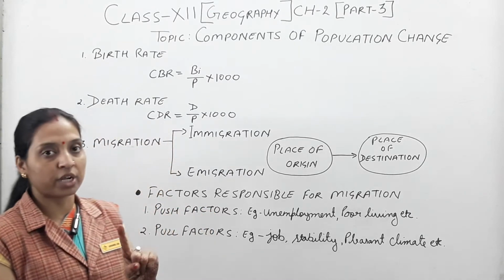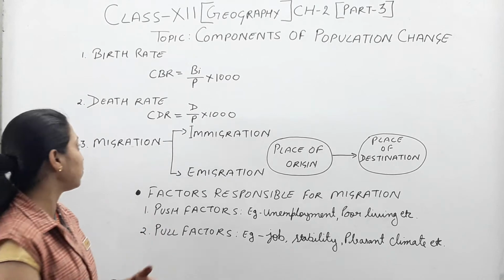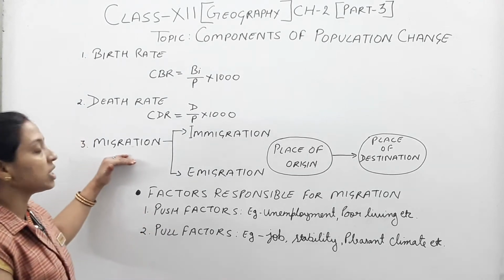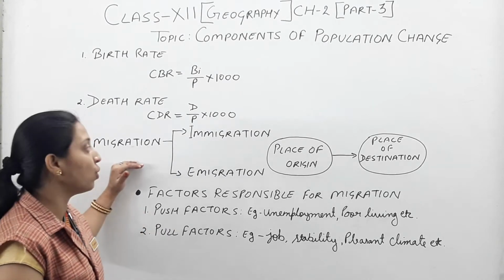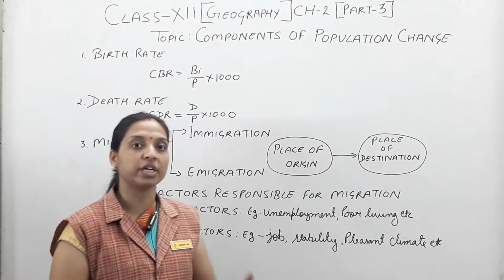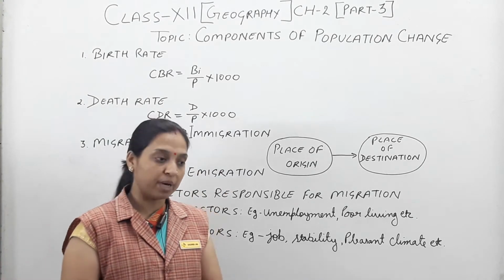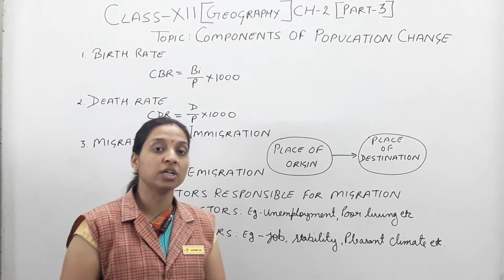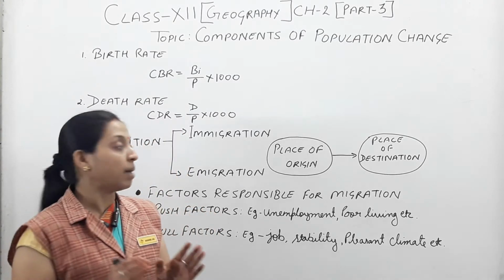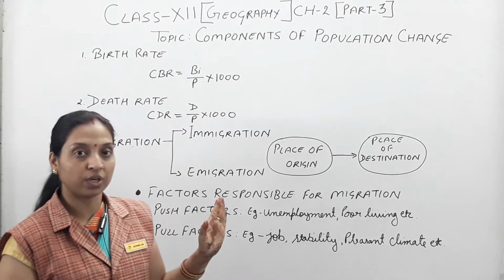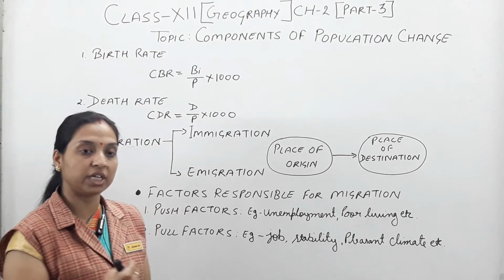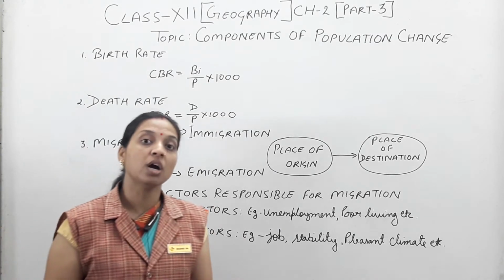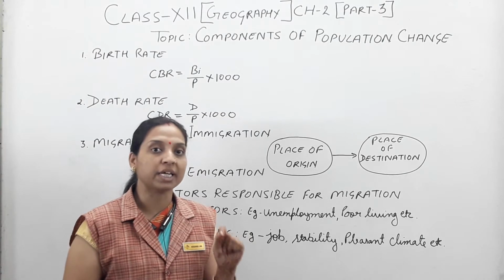Now one more component affects the population change. Which one do we have to discuss now? The third one is migration. Hopefully you understand migration because in previous classes you already studied this term. But here I tell you the meaning of migration. Migration means the number of people who have moved from one place to another for fulfilling their basic needs. That one is called migration.